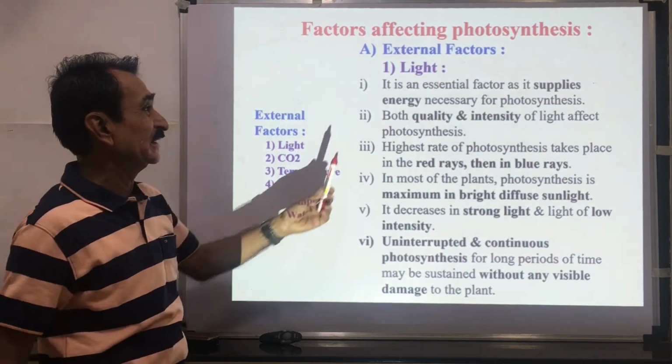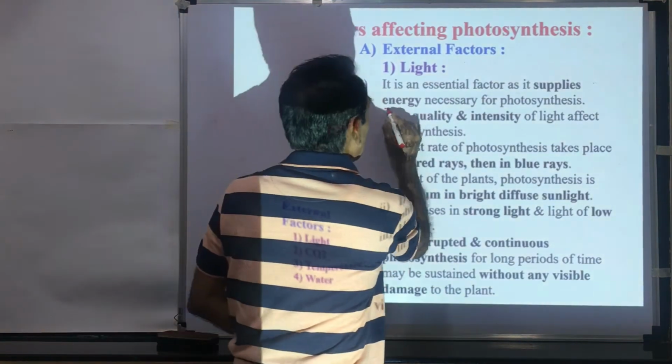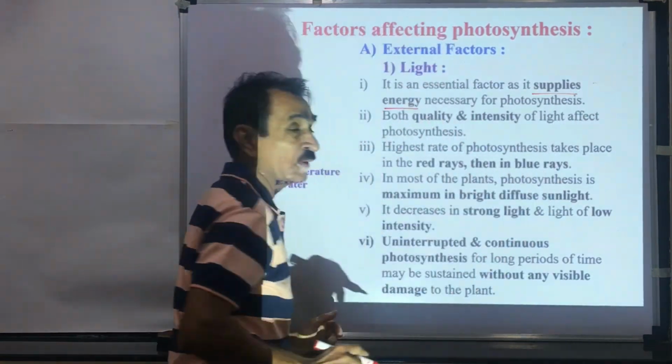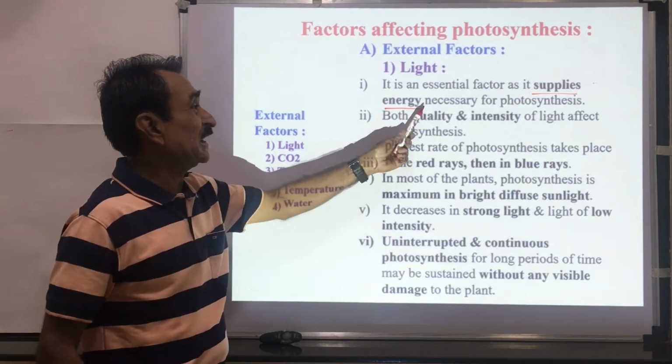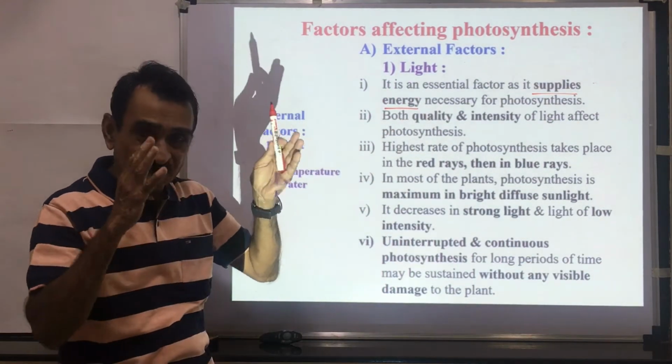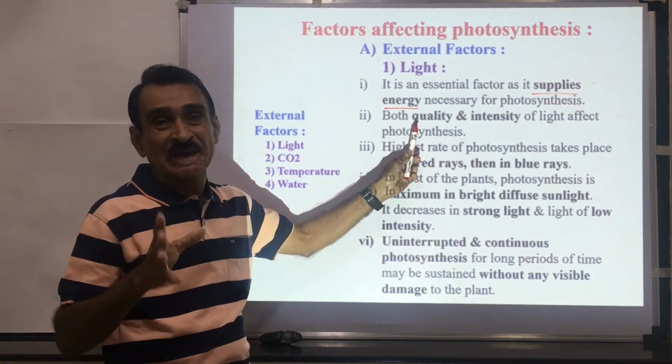Then we shall see light. It is an essential factor as it supplies the energy. Light is very important for the process of photosynthesis. If there is no light, no photosynthesis. Quality and intensity of light both are important.